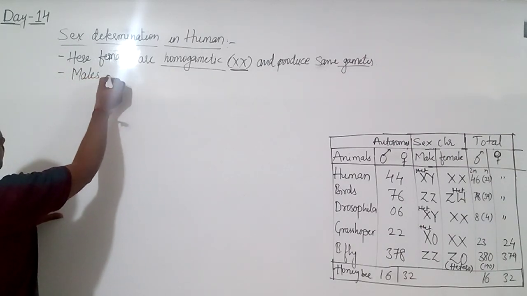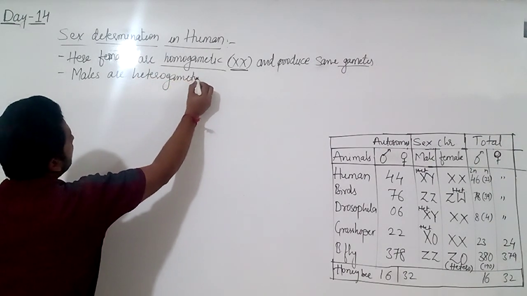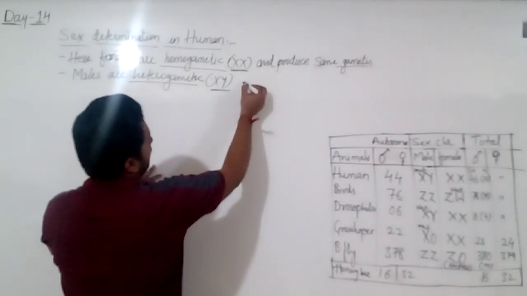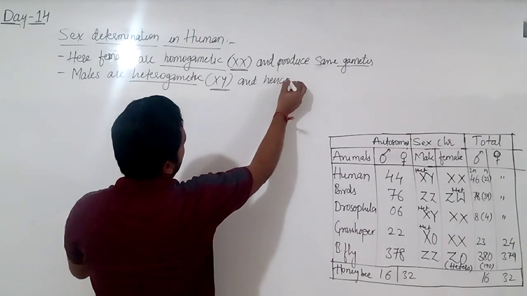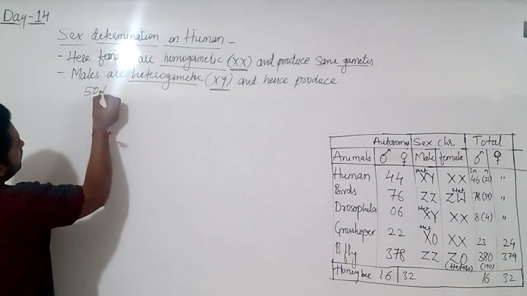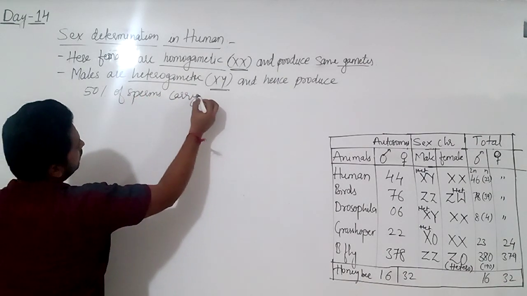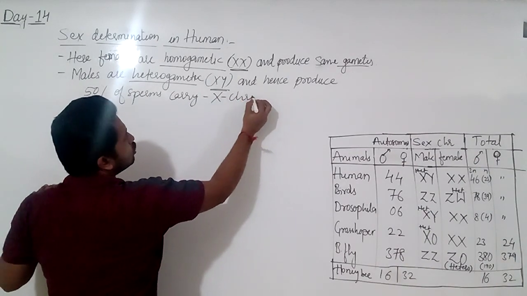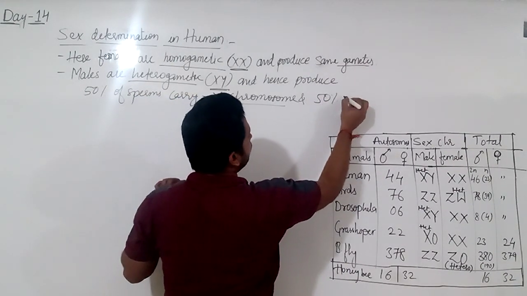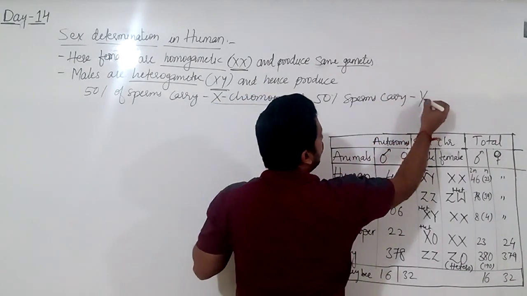Males are heterogametic, that is X and Y, and hence produce two types of gametes. 50% of sperms are carrying X chromosome and 50% of sperms or gametes carry Y chromosome.